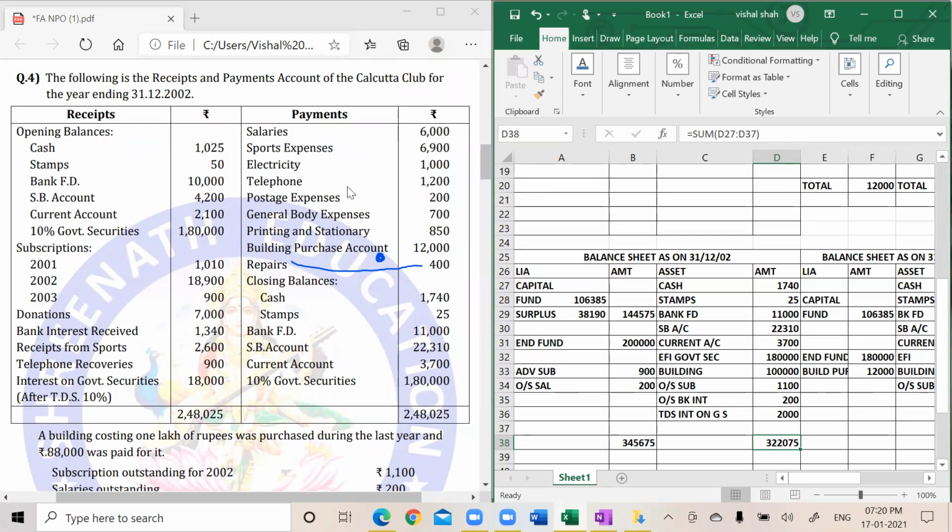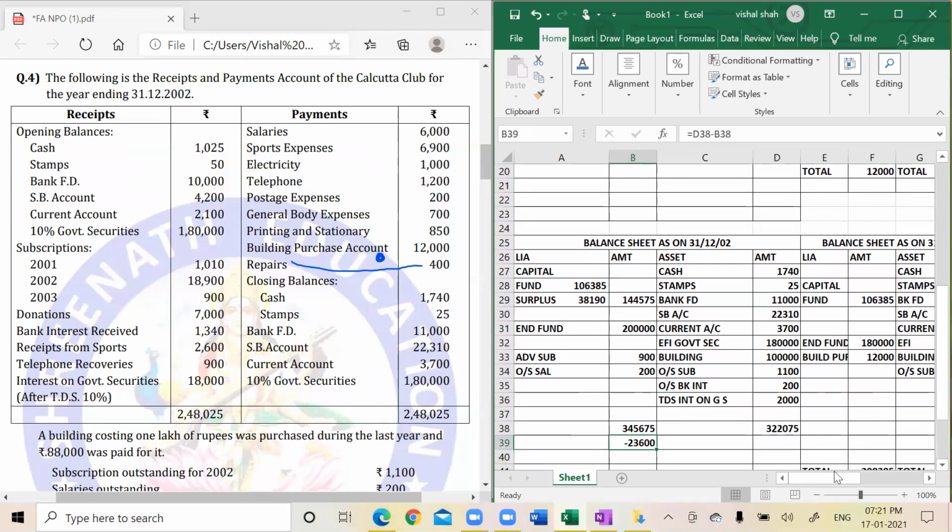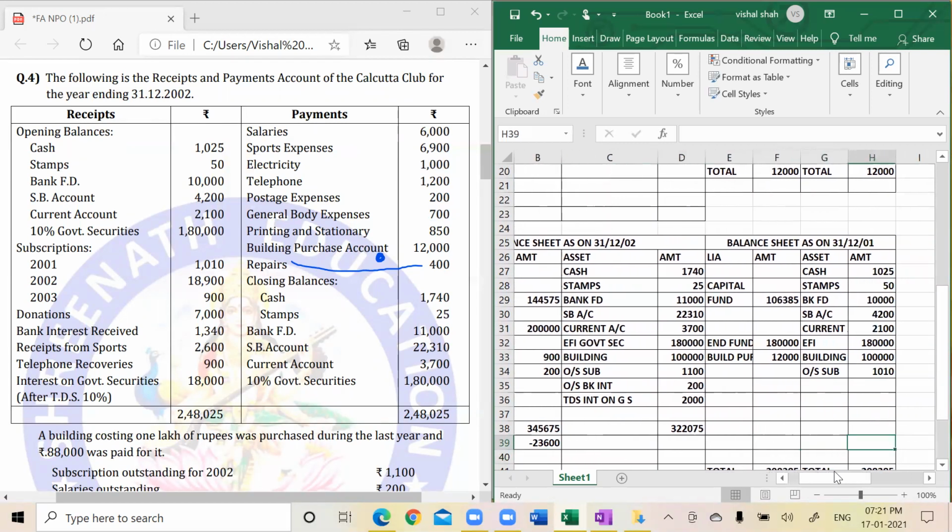Correct. So it should tally, but it is not tallying. That means we have made some mistake. How much is the difference? 23,600. Let us check it out.